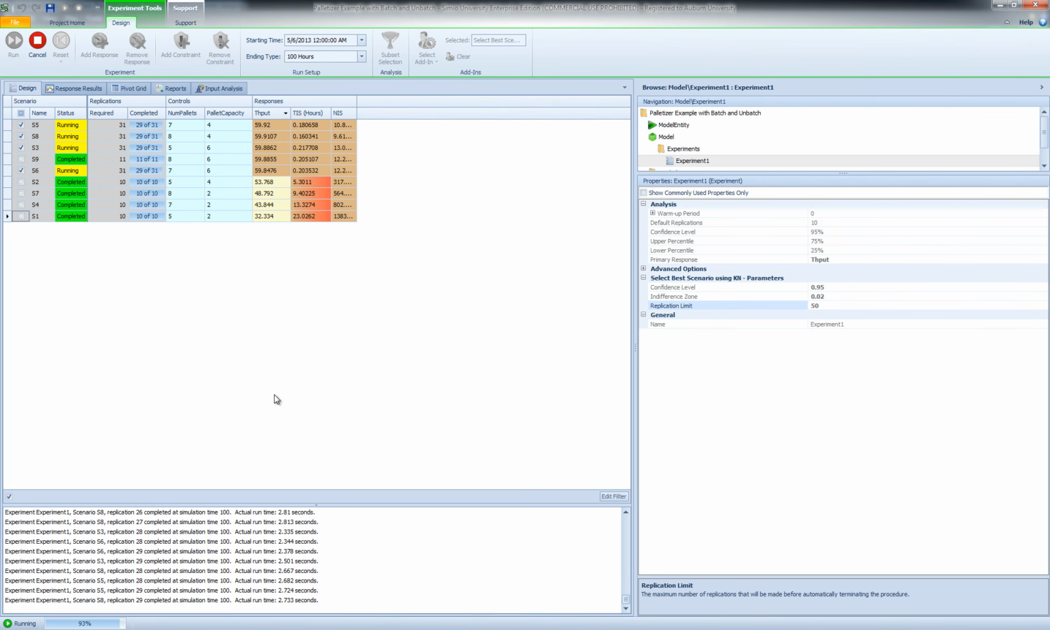So it continues running, and it either stops when the best scenario is found or when we reach the replication limit of 50. So we have 43 replications of these four scenarios now, 45. Let's see when we stop. 49.